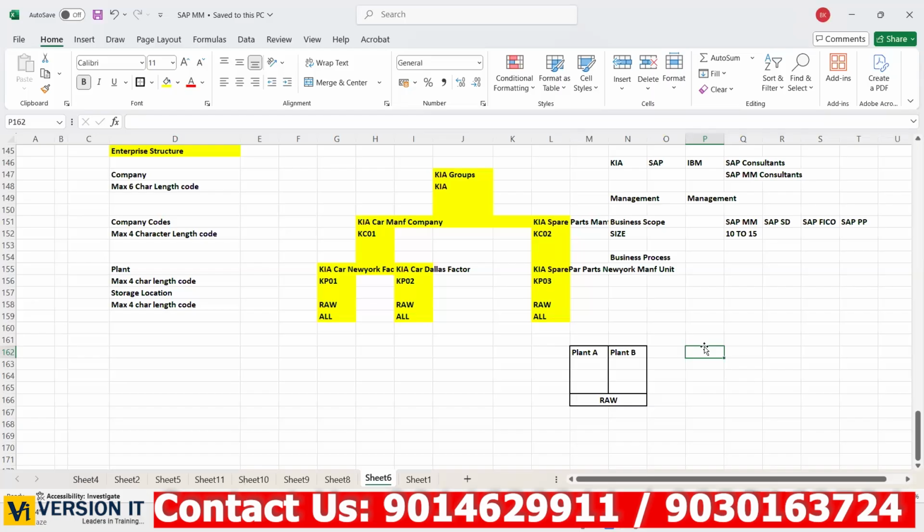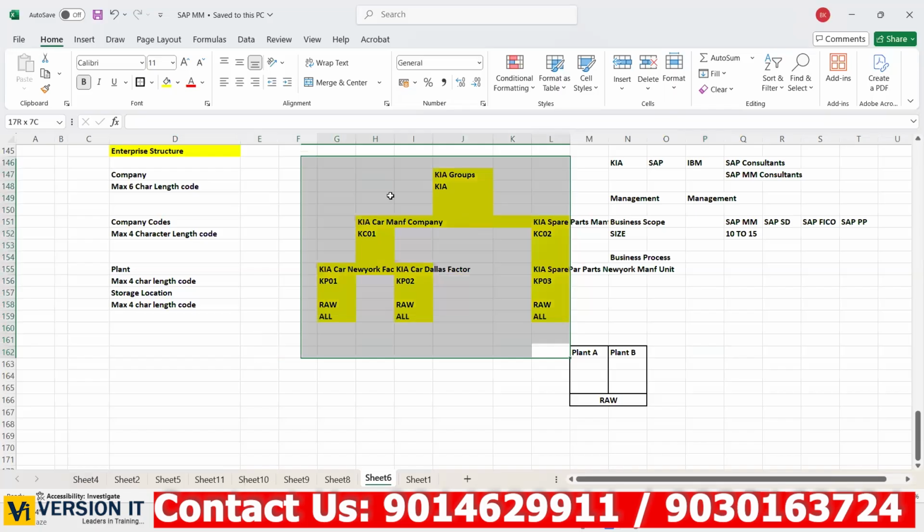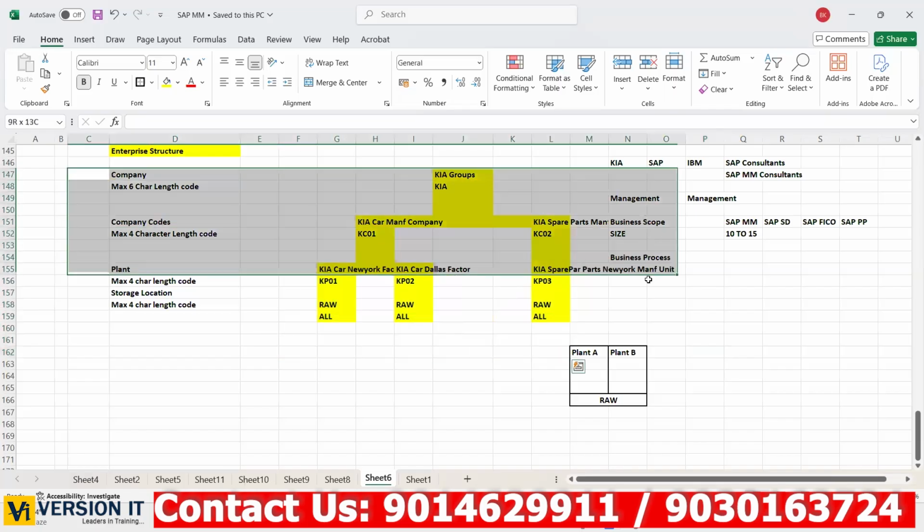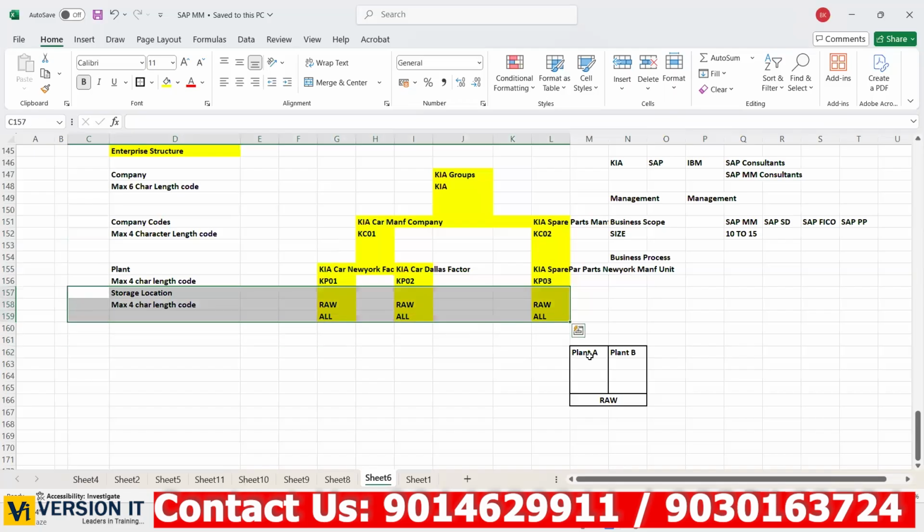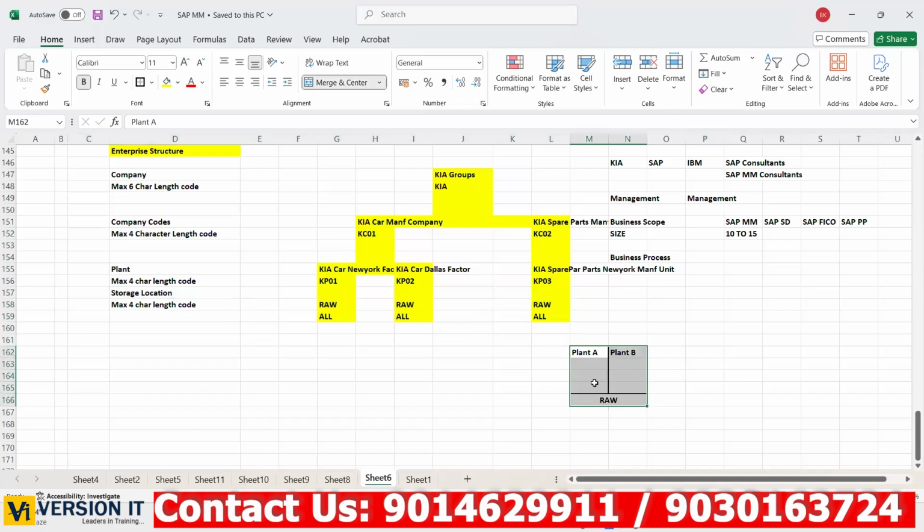Others, any questions? Excuse me, are these codes unique, or can they be changed at any time? See, at these three levels it is unique: company, company code, and plant level. At store location, it is not unique; we can repeat. I took this example based on this. Once the name is given, it cannot be changed. Never. So even though it is basics, we should be very careful while setting up in the SAP system.